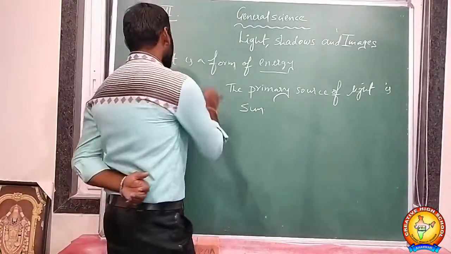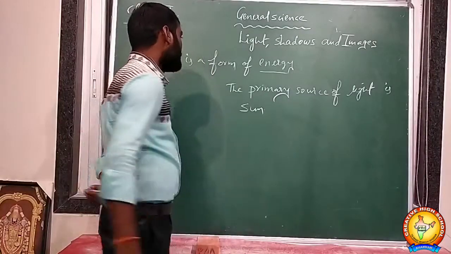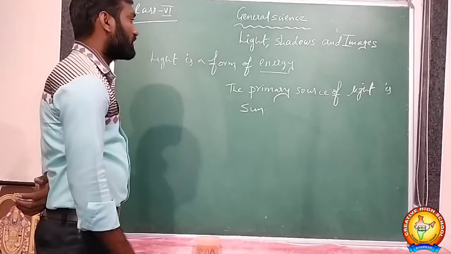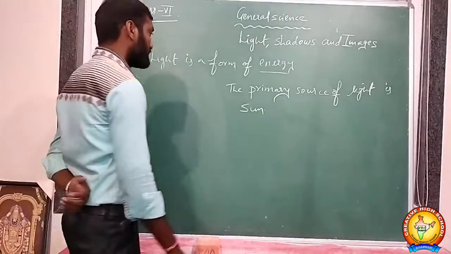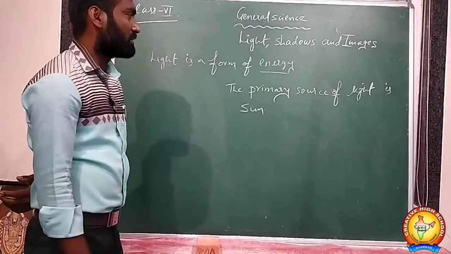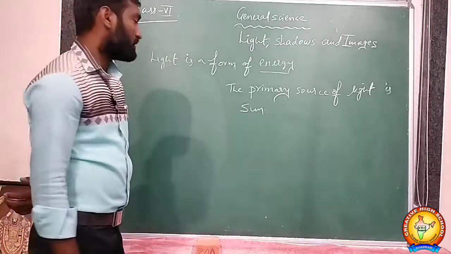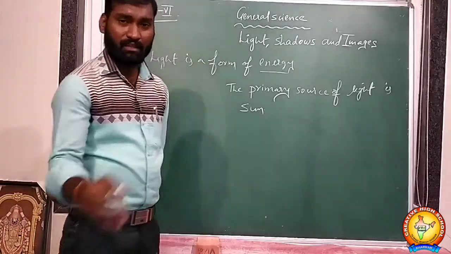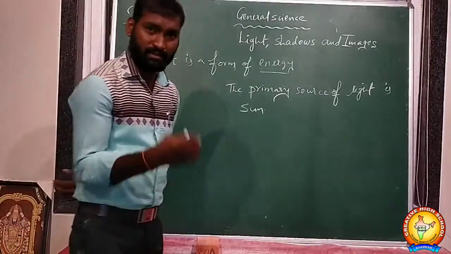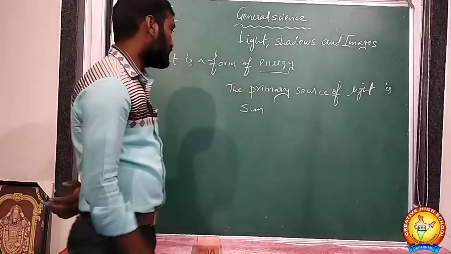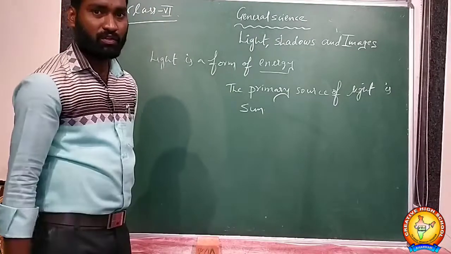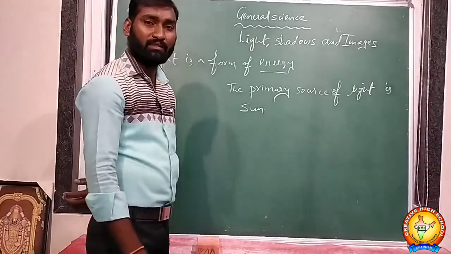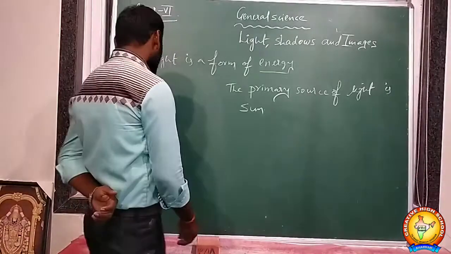Okay. So light is a form of energy. The primary source of light on the Earth is the sun only. Is there anything else? No, only the sun. The sun gives light due to nuclear fusion. So the sun is which type of body? A luminous body.